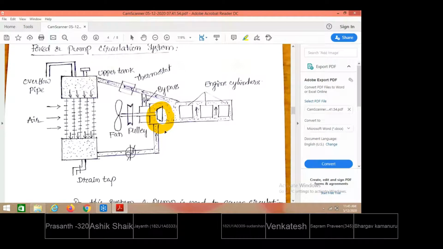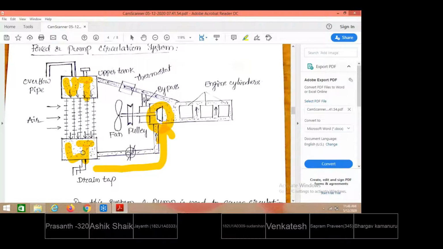When the pump is on, it will push the water from the bottom of the radiator into the engine jackets. It will suck the water from the bottom of the radiator. This is the lower tank of the radiator, and this is the upper tank of the radiator.